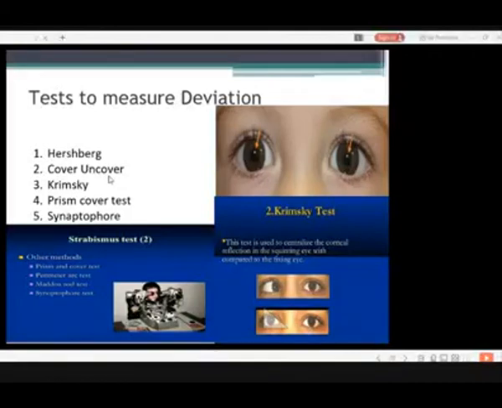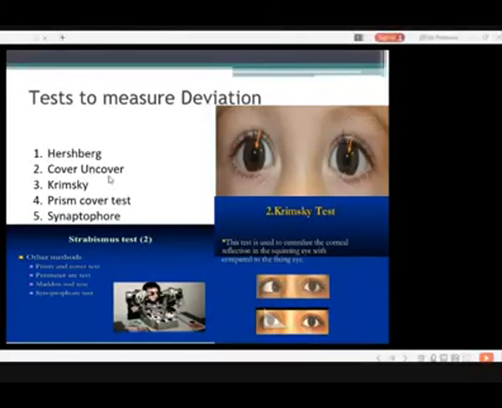In the prism cover test, we keep the prism in front of the eye, and while covering it, we increase it. It will tell you the total deviation. Why do this? Because when we are going for the surgery, as I will tell you later about it.